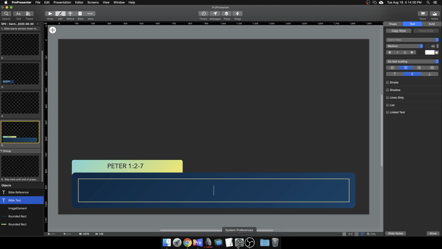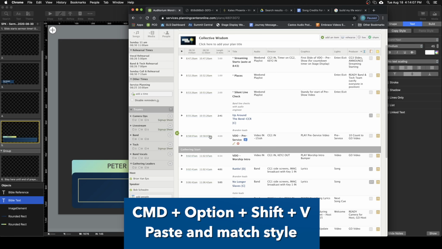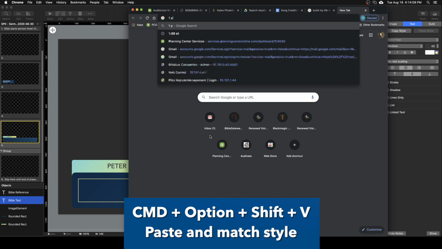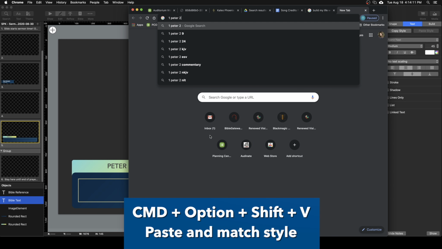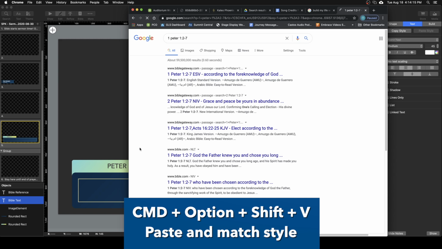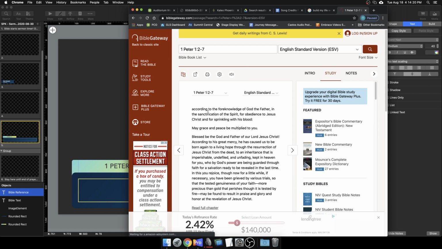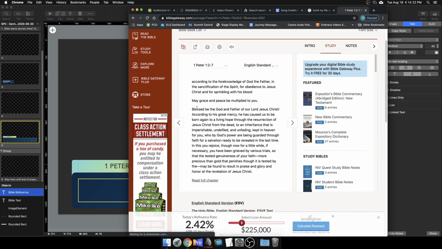Now, when you paste things, you want to use Command Option Shift V. So, for instance, if we look up 1 Peter 1 verse 2 through 7, let's just say we're doing ESV here. I'm just making this up. I have no idea what this actual thing is. So let's just say it was this first little bit here.